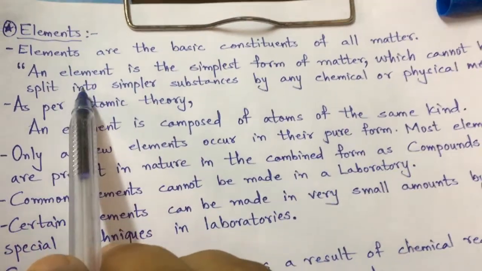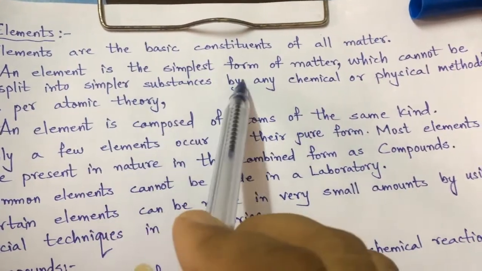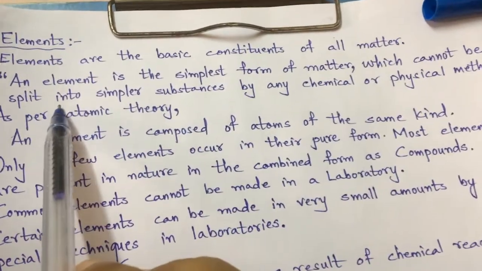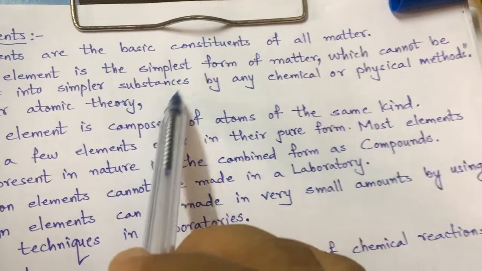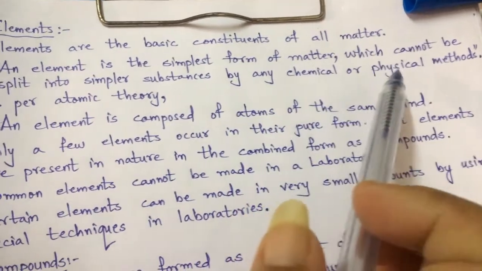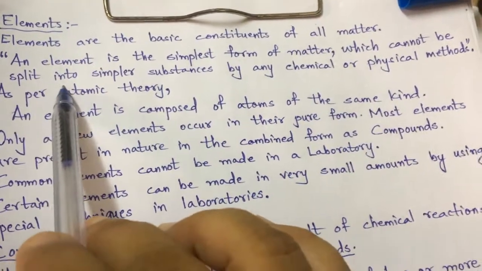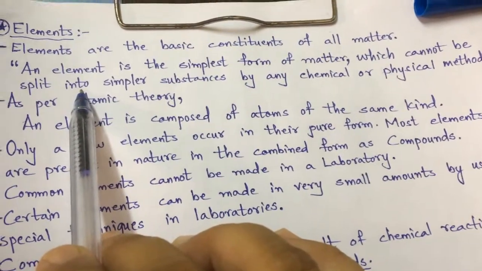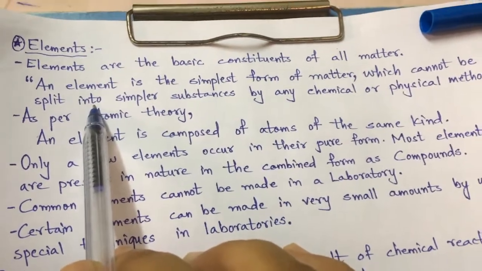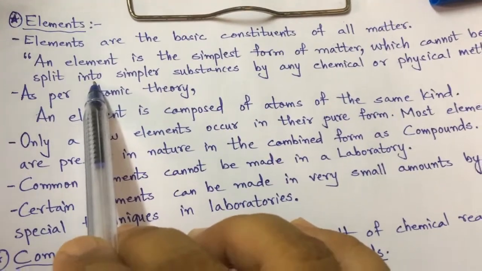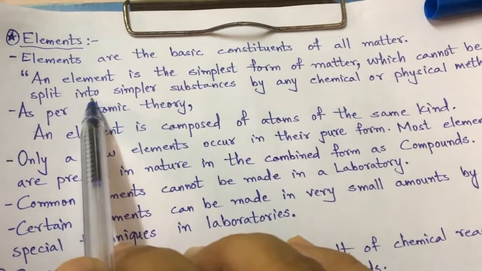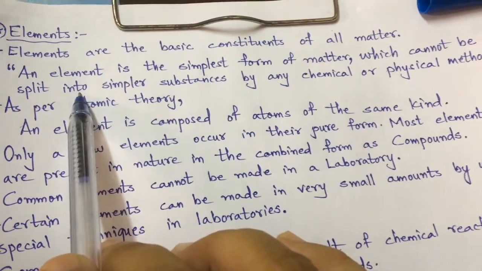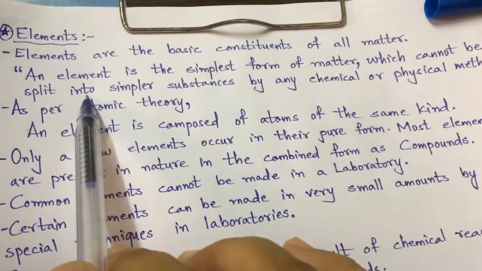So, what is an element? An element is the simplest form of matter which cannot be split into simpler substances by any chemical or physical methods. That means the smallest particle of matter, an atom, is termed an element, which is simplest in itself, and splitting it into simpler substances by normal physical or chemical methods is not possible.